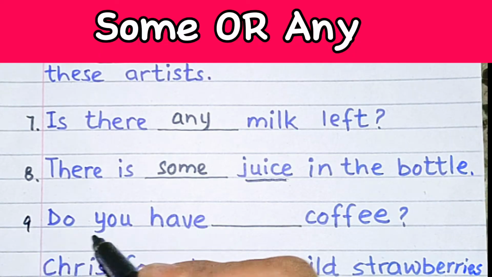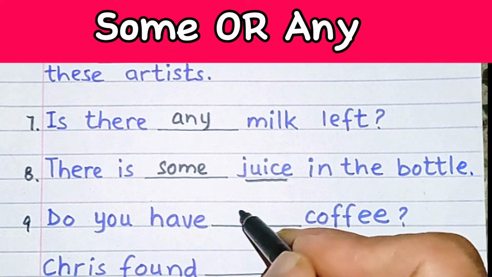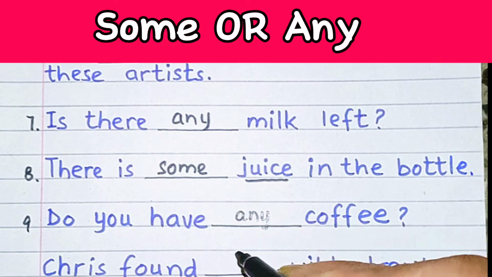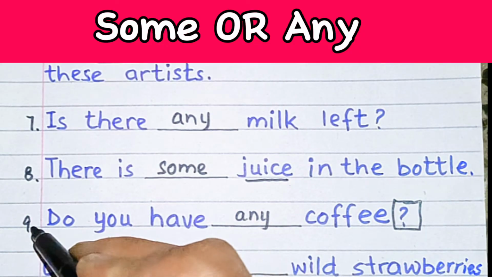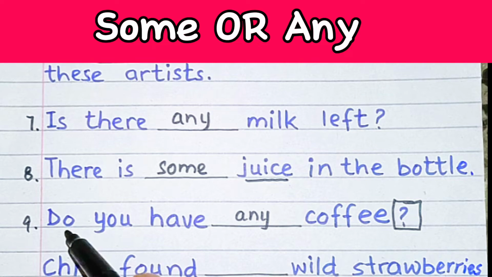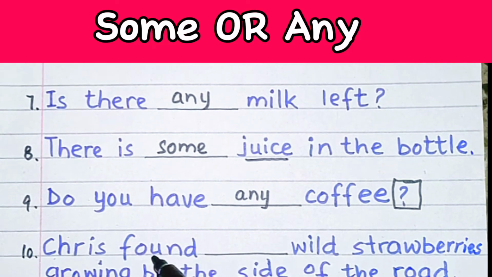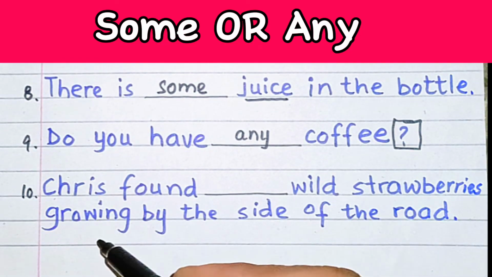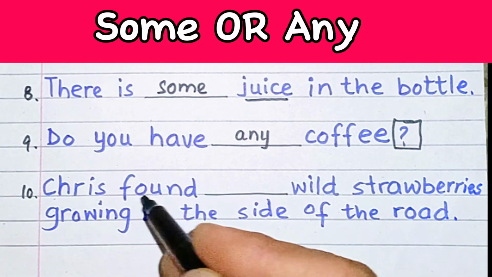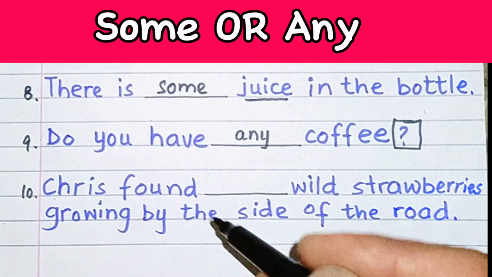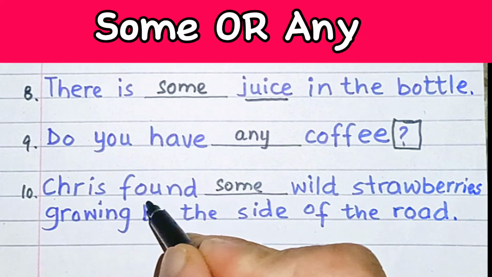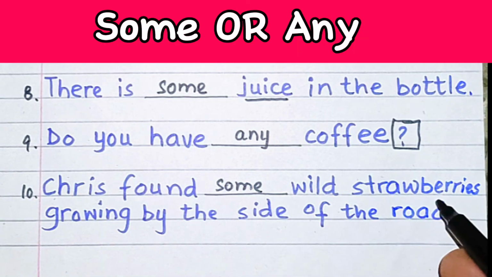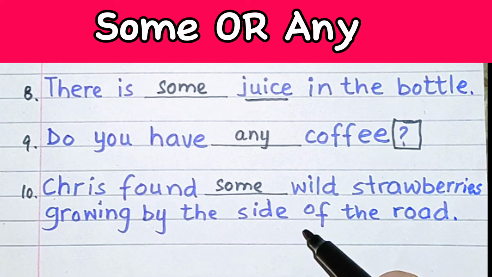Number 9, do you have dash coffee? So any coffee, because there is a question mark at the end and it's an interrogative sentence, so we have to opt for any. And the last sentence is, Chris found dash wild strawberries growing by the side of the road. There is no negation, no question, so we have to go for some. Chris found some wild strawberries growing by the side of the road.